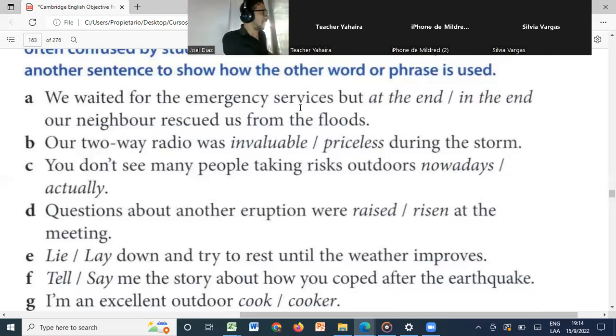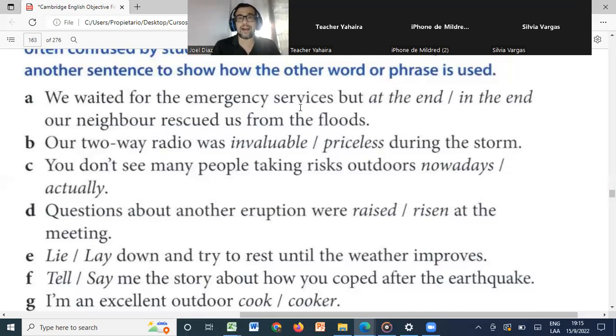These are things that we don't know, right? These are very, very important things that we should be learning, so please write it down. In the end is the same thing as finally. And at the end, we say at the end of the book, or at the end of this story, or at the end of this movie. So that's something very important.